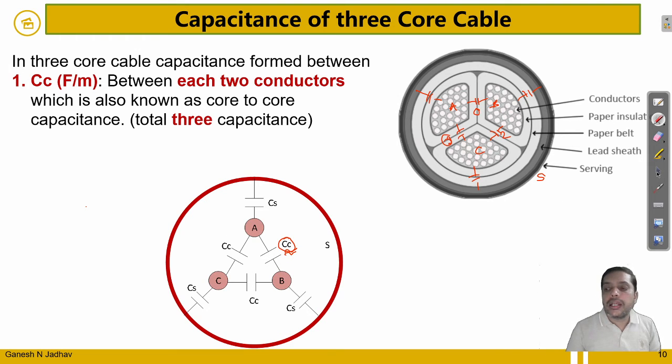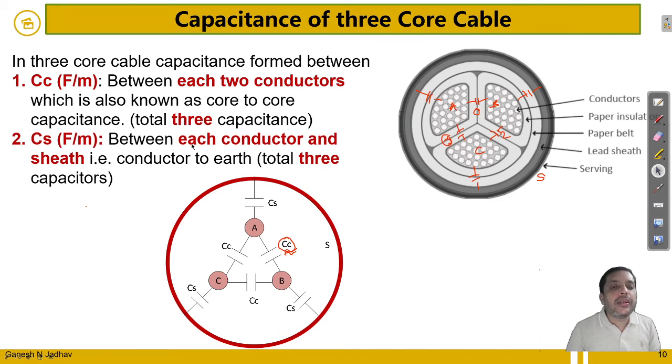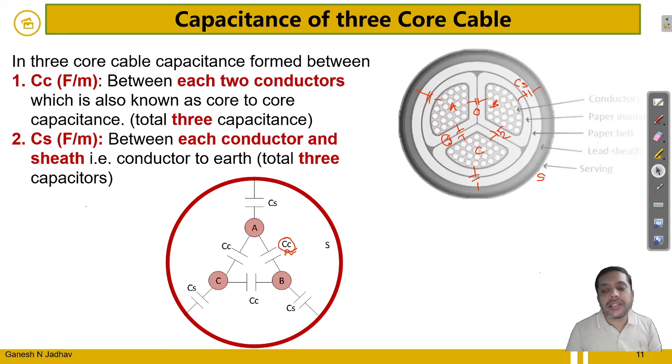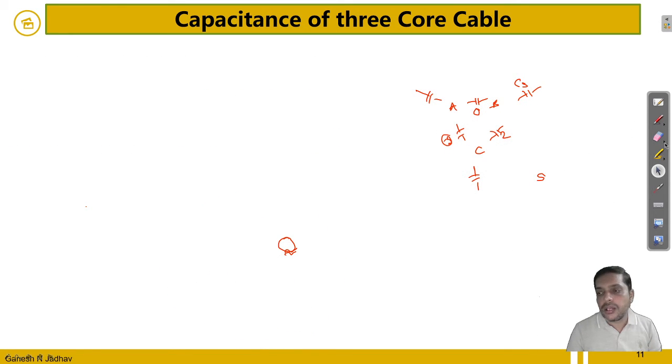Also, capacitance is formed between each conductor and sheath. I will call this capacitance CS because it is formed with respect to the sheath. It is also in farad per meter. It is also a total of 3, because with respect to each conductor, the sheath will form a capacitor. So each conductor with the sheath forms a capacitor, and a total of 3 capacitances will be formed in this case. Okay, so let me erase all this stuff.